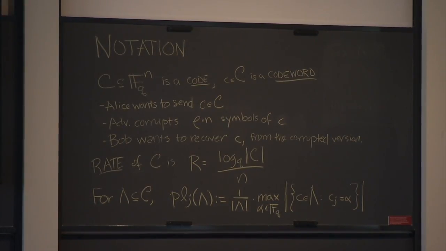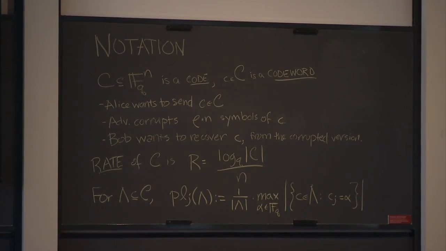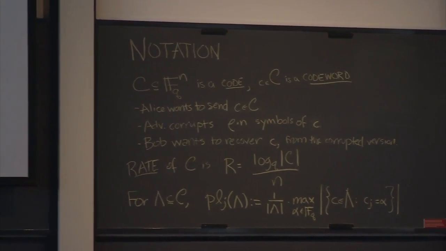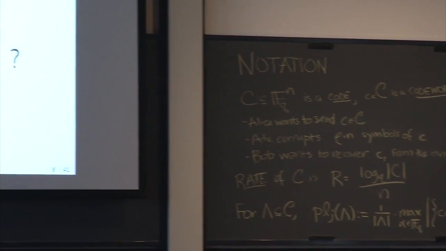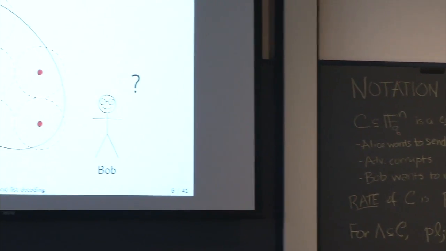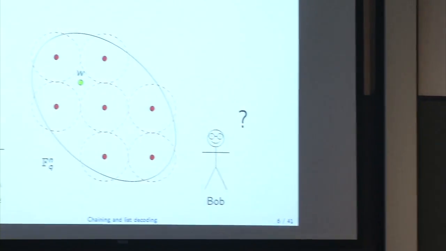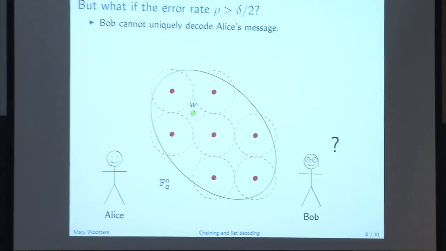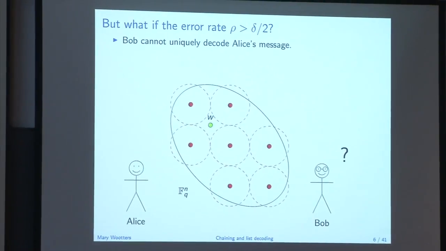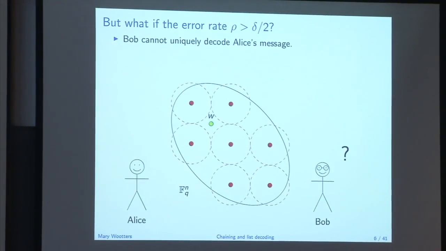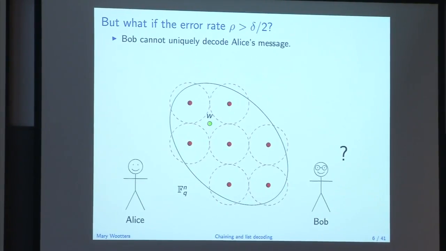OK, great. So this talk is focused on a problem in error-correcting codes called list decoding. So list decoding comes up in the following sort of high noise scenario, let's say that there's a lot of noise. So this rho, the amount of symbols that the adversary can corrupt, is more than delta over 2. Okay, so now a situation like this could happen. And Bob is kind of hosed, right? Like, there's no way that Bob could possibly tell which of these messages Alice meant to send if what he sees is this.